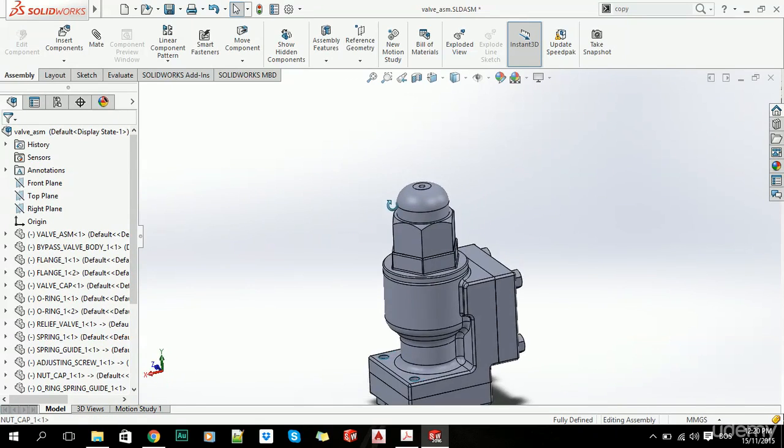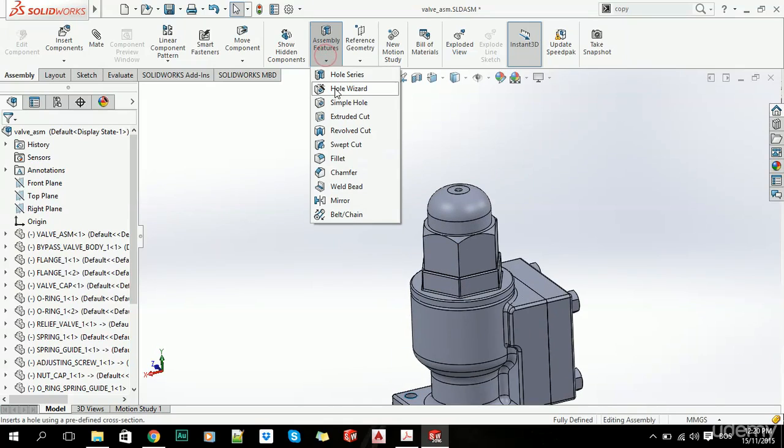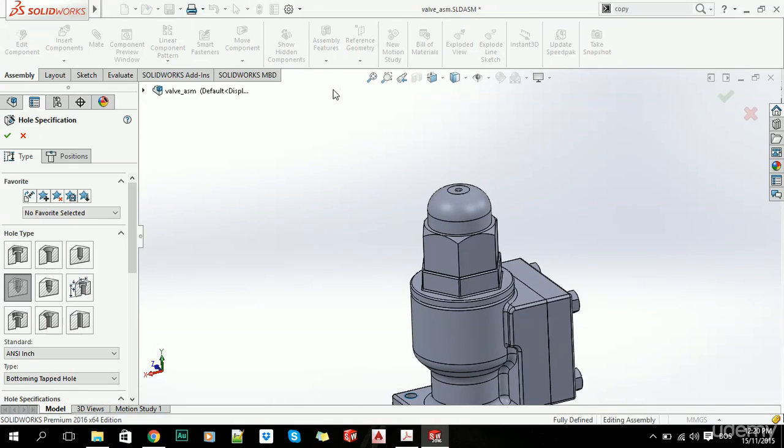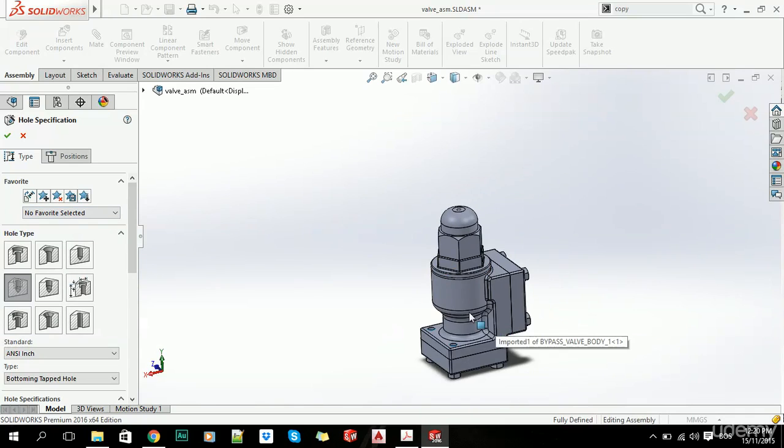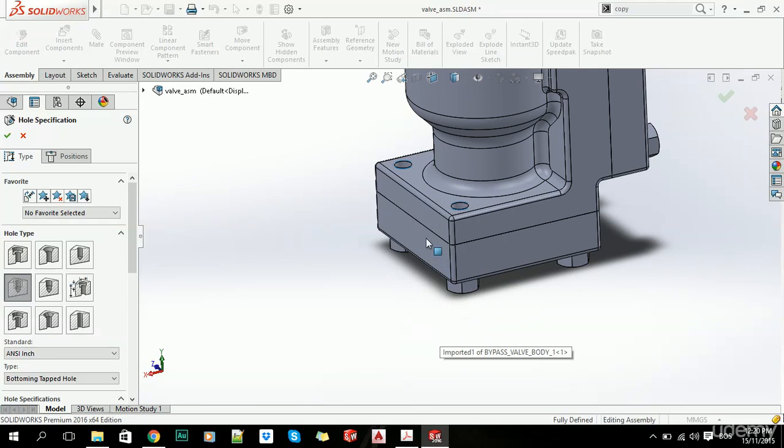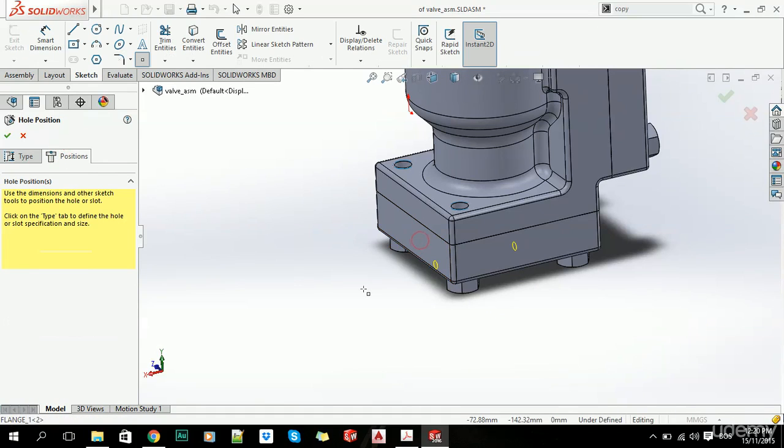Okay, now the next feature we want to talk about is the Hole Wizard. I think you all are familiar with Hole Wizard from parts, and basically it's the same thing. We just add a hole. Let's choose this hole and let's specify position.